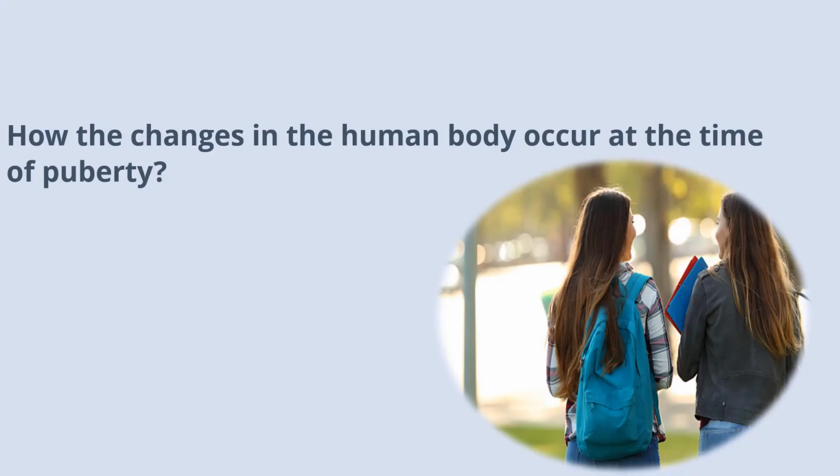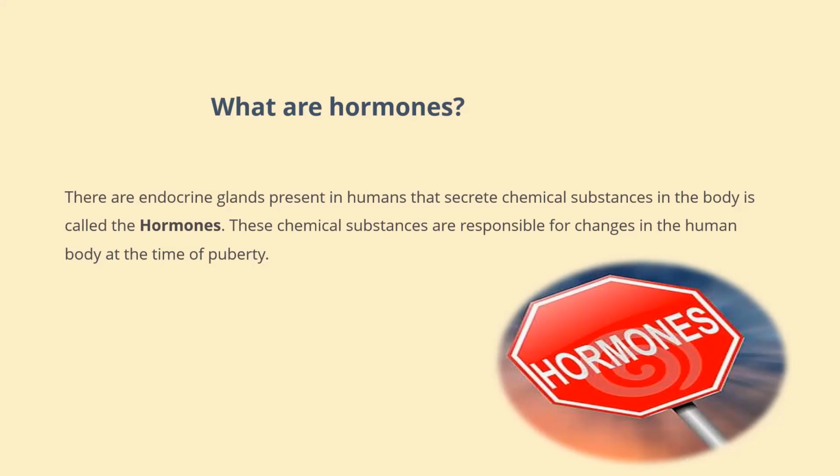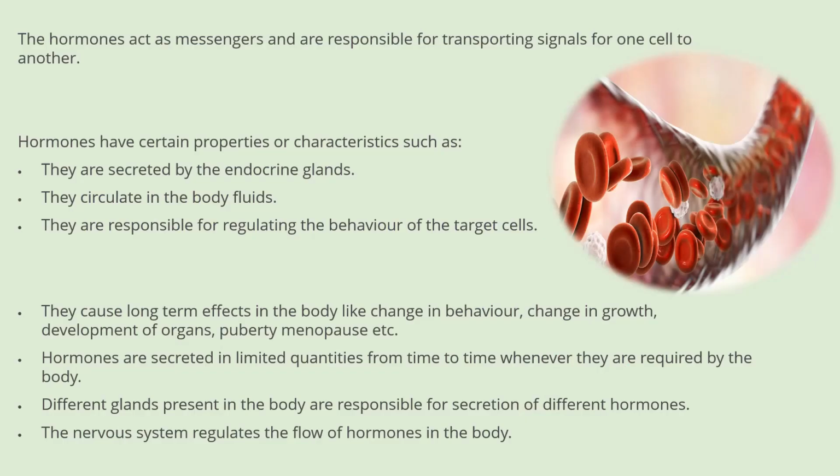How do the changes in the human body occur at the time of puberty? For this, we should know one term: what are hormones? There are endocrine glands present in humans that secrete chemical substances in the body, and these are known as hormones. These chemical substances are responsible for changes in the human body at the time of puberty.